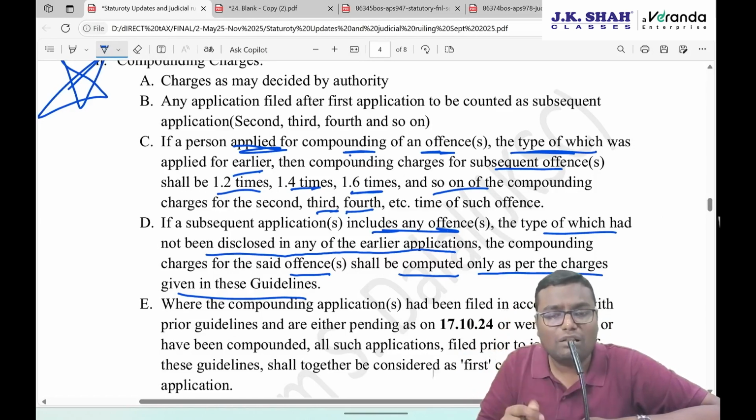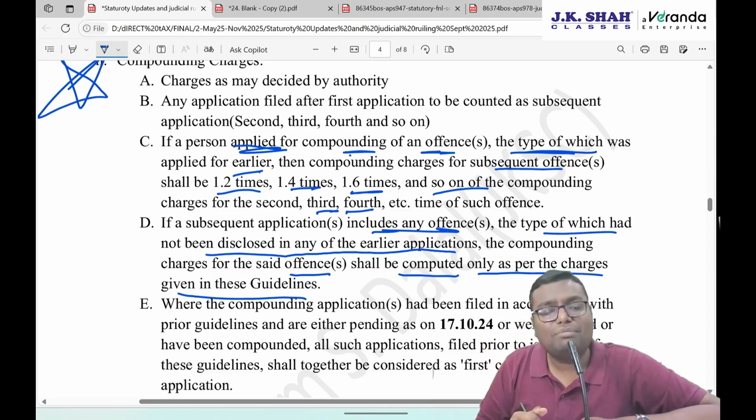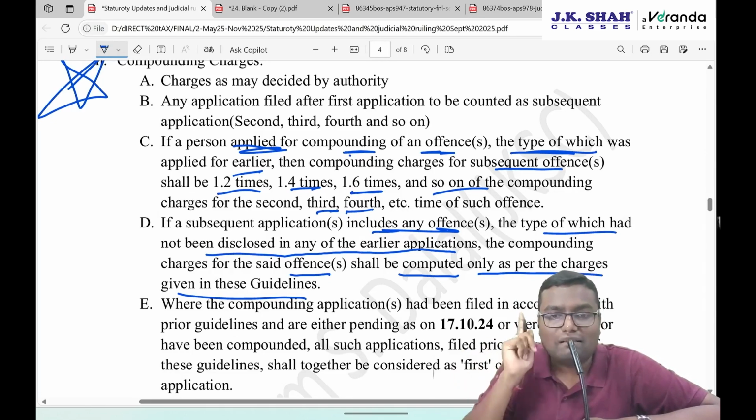But let's say today you are making an application related to an offense, and for that offense you have not done any compounding application earlier. Earlier you have done a compounding application, but it was for some different section. Now the application you are doing is related to some other section. It will be counted as the first application and the normal charges will apply. It will not be proportionately higher.